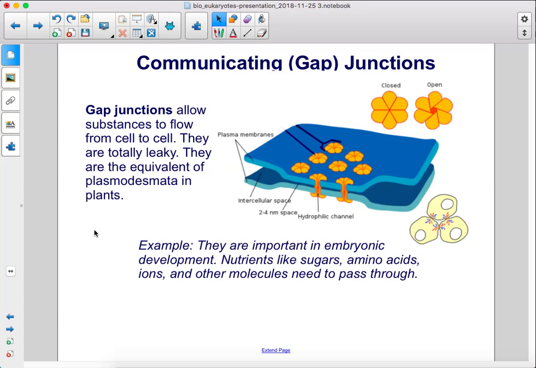Gap junctions allow substances to flow from cell to cell. They are totally leaky. They are the equivalent of plasmodesmata in plants. For example, they are important in embryonic development. Nutrients like sugars, amino acids, ions, and other molecules need to pass through.